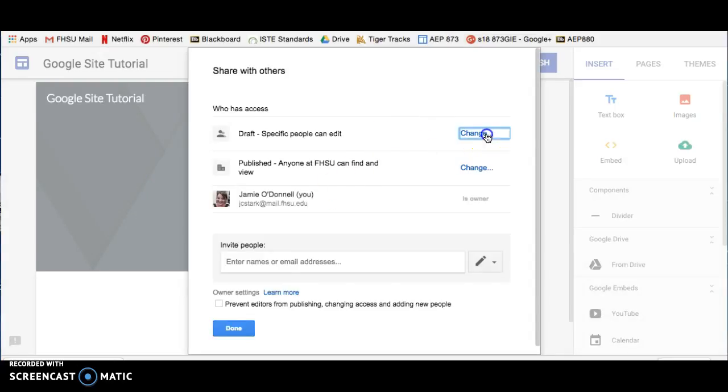You have options to share this with others. You can share the draft with others so that they can also edit it. And you can also have options to share the published view with others.